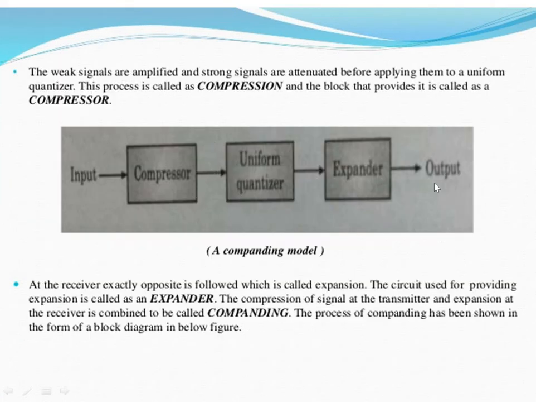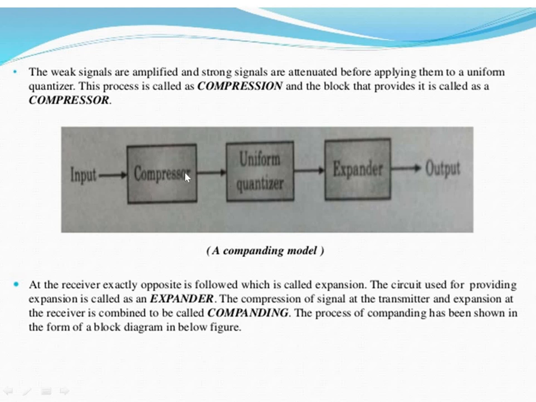Here is a simple basic model of compounding. In this case, the input is applied through the compressor. The signal is a little bit compressed. For example, a 13-bit code is simply converted into an 8-bit code. If it is a 12-bit code, the input level goes to a 7-bit code in the compressor.